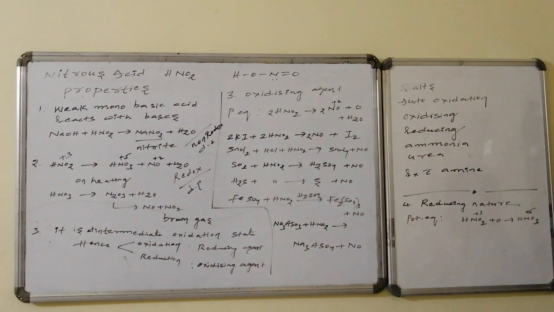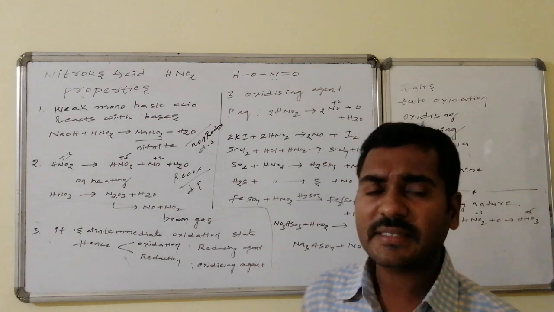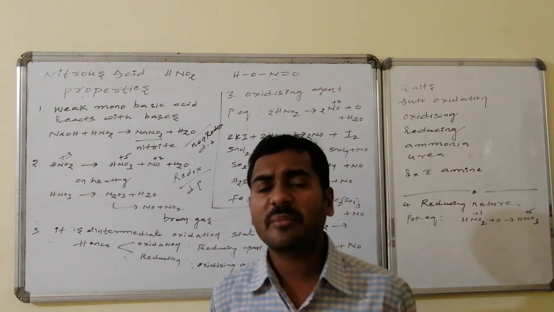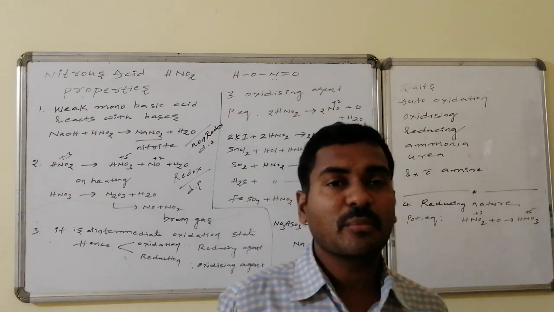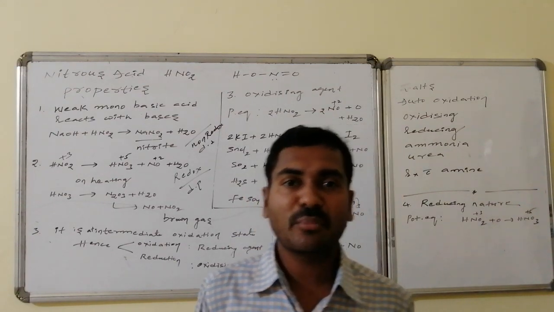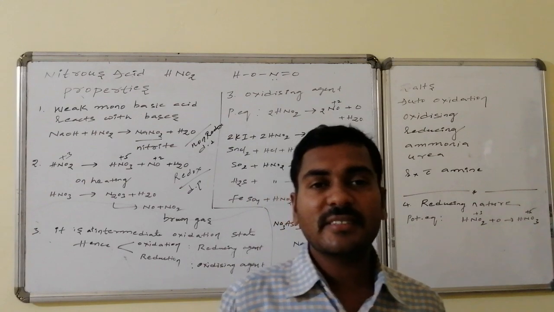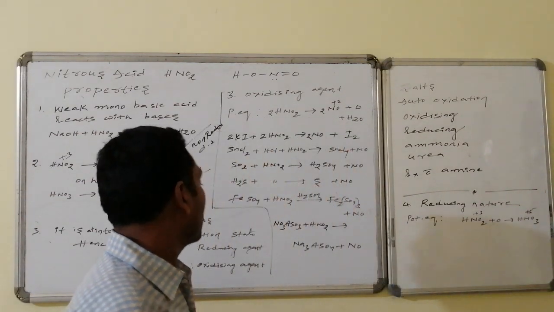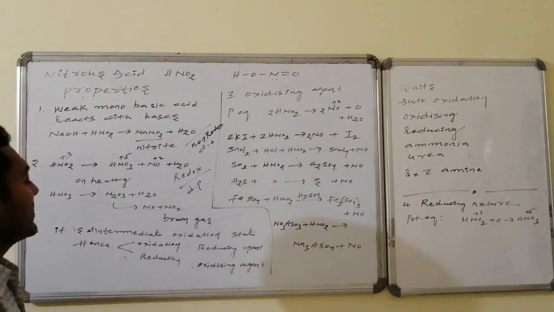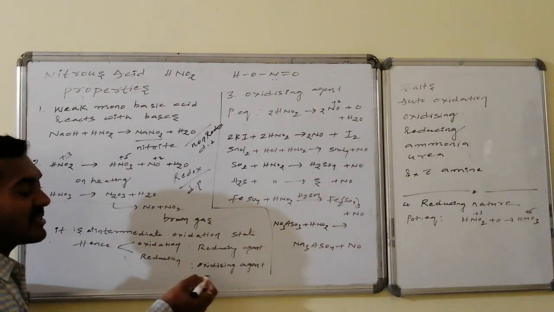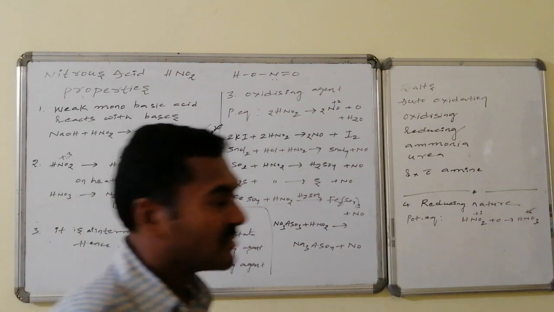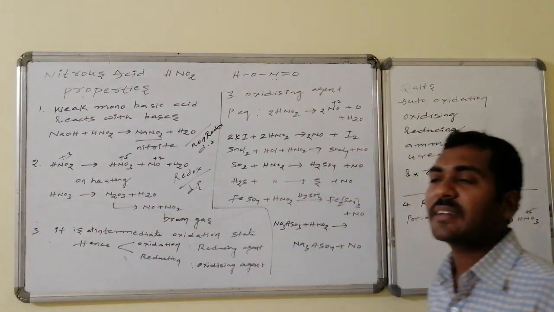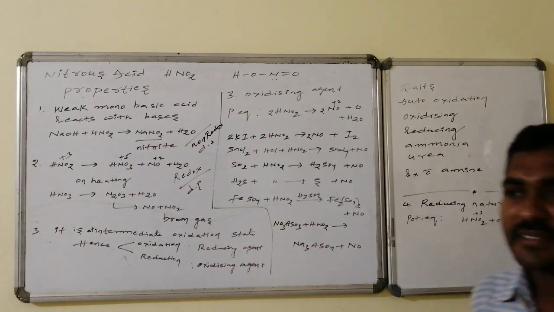As I said, this nitrogen is maintaining an intermediate oxidation state, implying what? It can increase its oxidation number and at the same time it can decrease its oxidation number. Suppose it increases its oxidation number, that process is known as oxidation and HNO2 is known as the reducing agent. Similarly, if it is involved in reduction of oxidation number, then it is said to be a reduction process. In that process, HNO2 is said to be what? Oxidizing agent. Now let us go for the oxidizing agent reactions of HNO2 where HNO2 undergoes reduction.